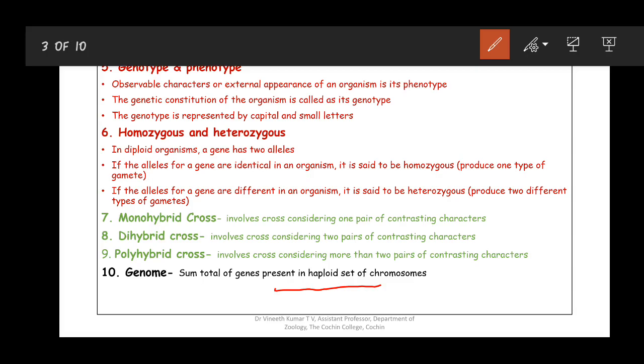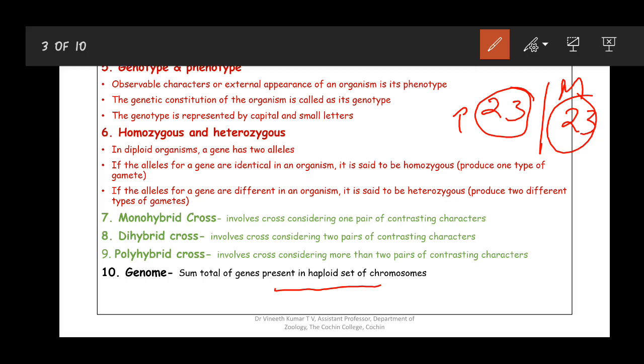That means if I divide our haploid set as 23 and 23, one is from the paternal side and the other is from the maternal side, from the mother. Together they constitute our complete set of 46 chromosomes present in our cells. So this 23 is one haploid set and the other 23 is the other haploid set.